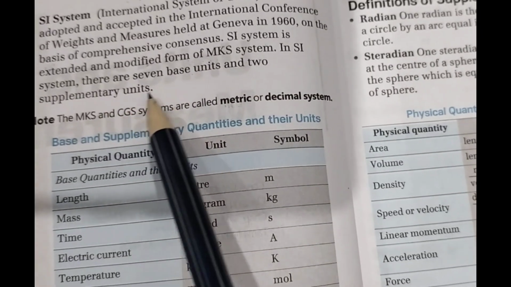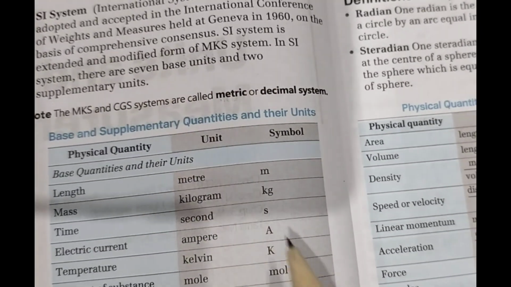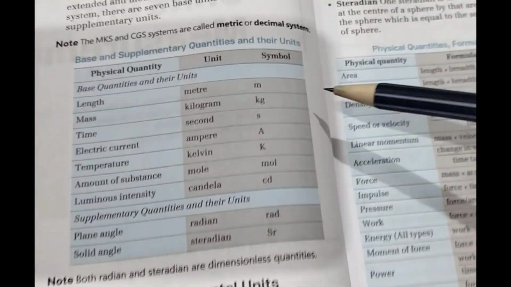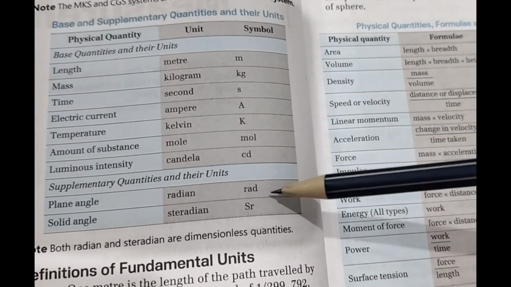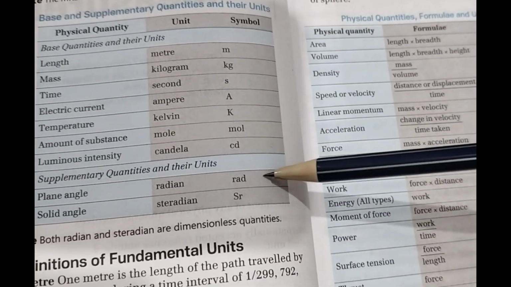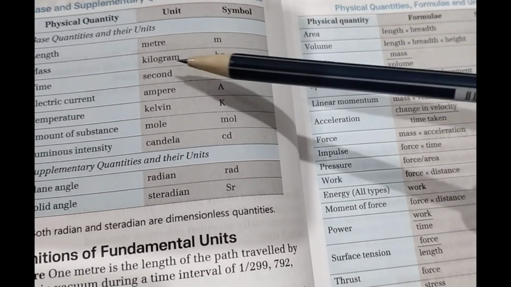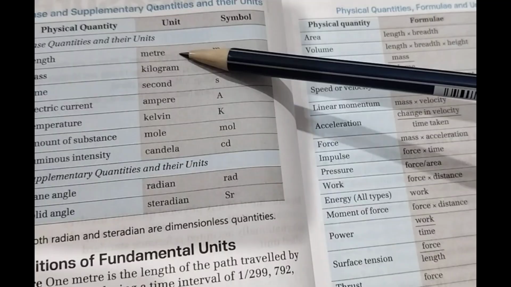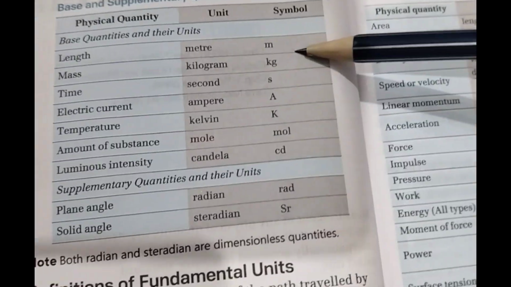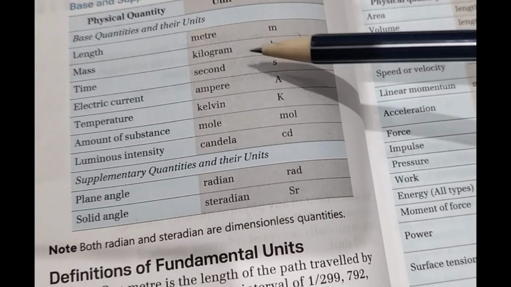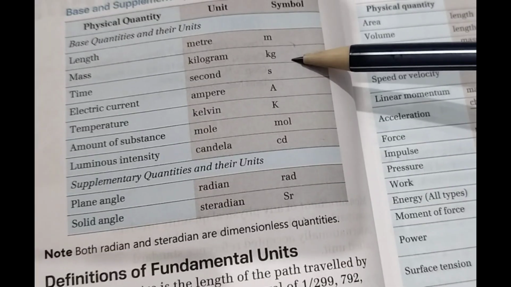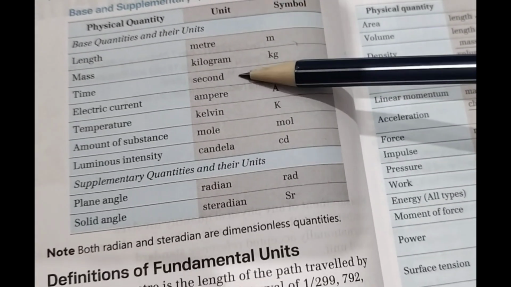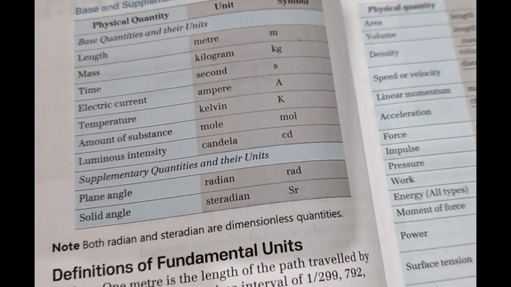In the SI system, there are 7 base units and 2 supplementary units. So now we'll have a look at the 7 fundamental and the 2 supplementary. The unit of length is meter and the symbol is small m. Mass is kilogram and it's represented by kg. Time, second, it's represented by small s.